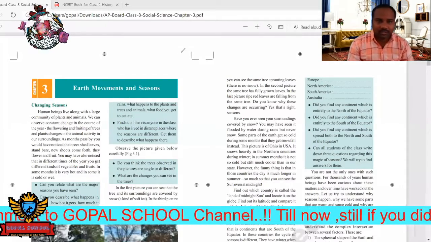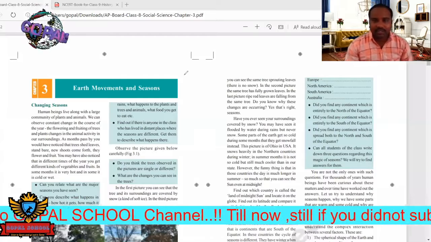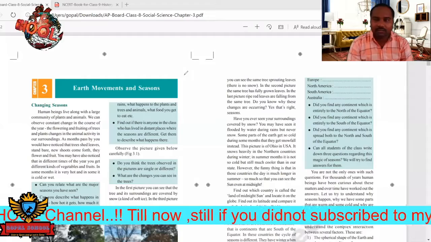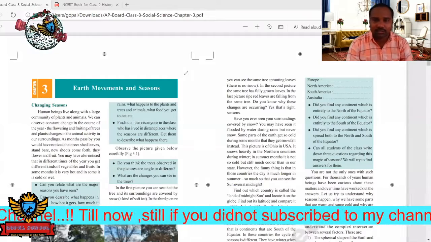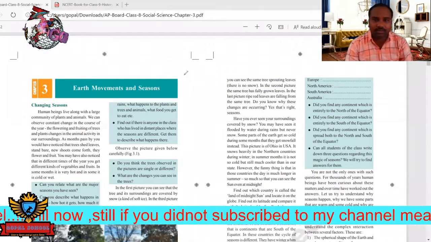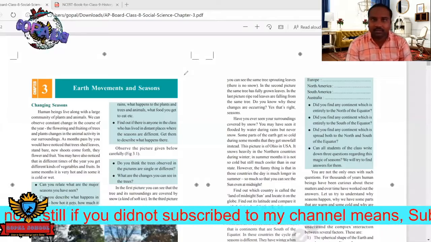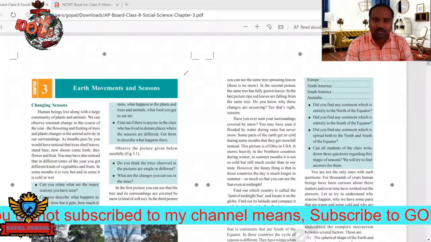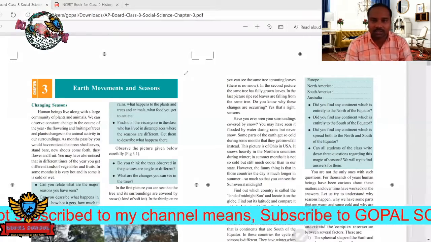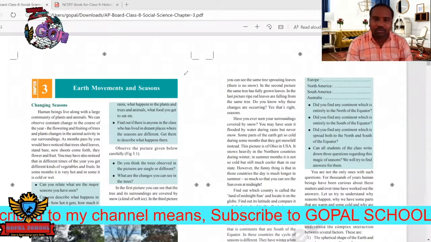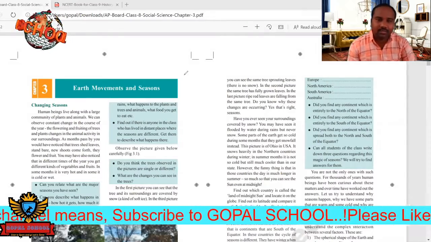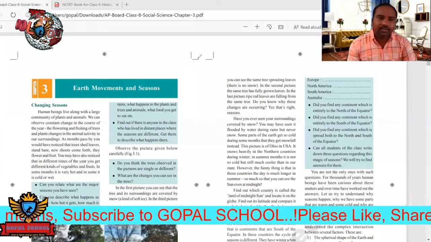So see here, 8th class, next chapter in the geography part, the first part. Actually for 8th class, the textbook was divided into two parts, first part and second part. Nine chapters are present in the first part, and from 10 to the remaining 22 or 23 chapters are present in the second part. Okay.